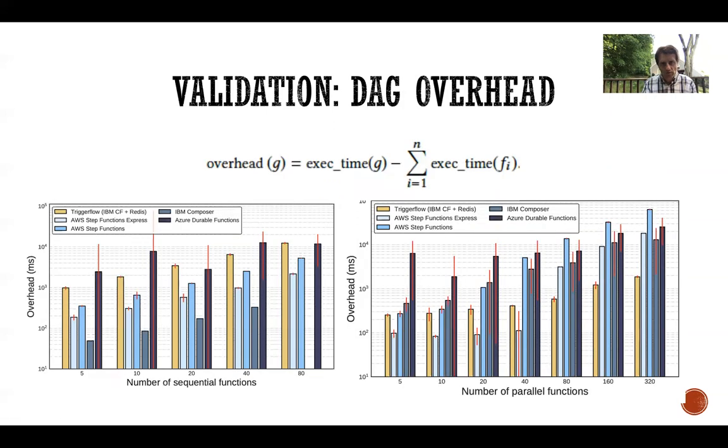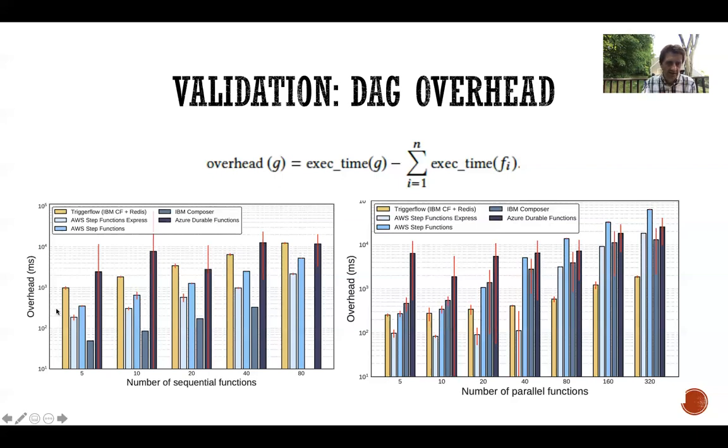Another thing that we want to demonstrate is that our overhead is comparable to public cloud services and even better for parallel workloads. So here we are showing sequential and parallel workloads, and we compare against Amazon Step Functions Express, Step Functions, IBM Composer, and Azure Durable Functions. And we see we don't want to beat them. We want to demonstrate that we have comparable overheads.